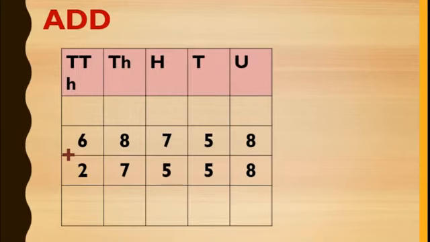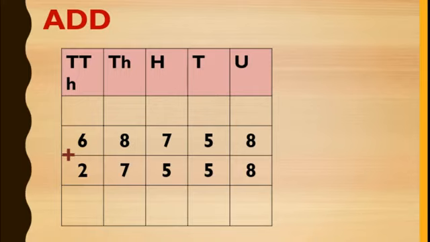Now students, this is your new sum. Here 5 digits are there, 5 columns are there up to 10,000. And the sum is addition with carrying over. Shall we move?